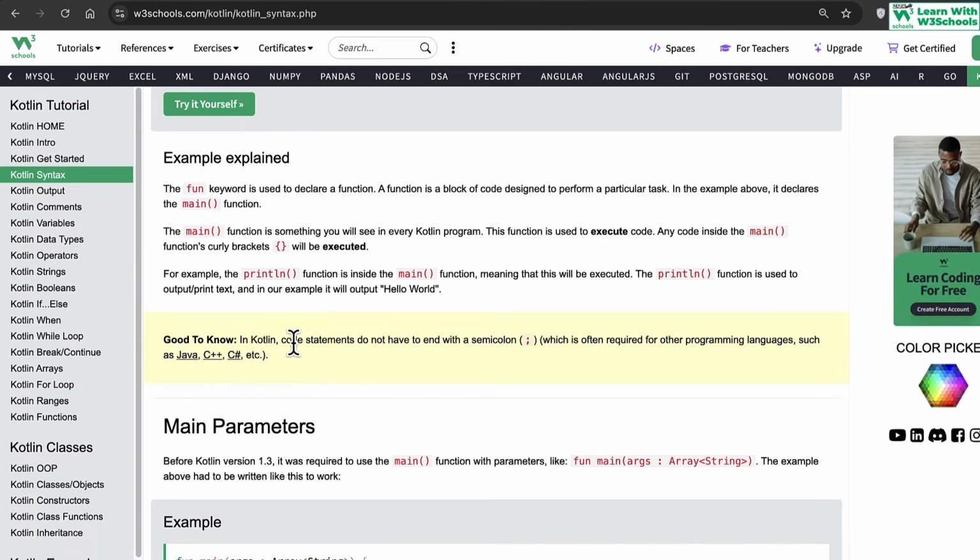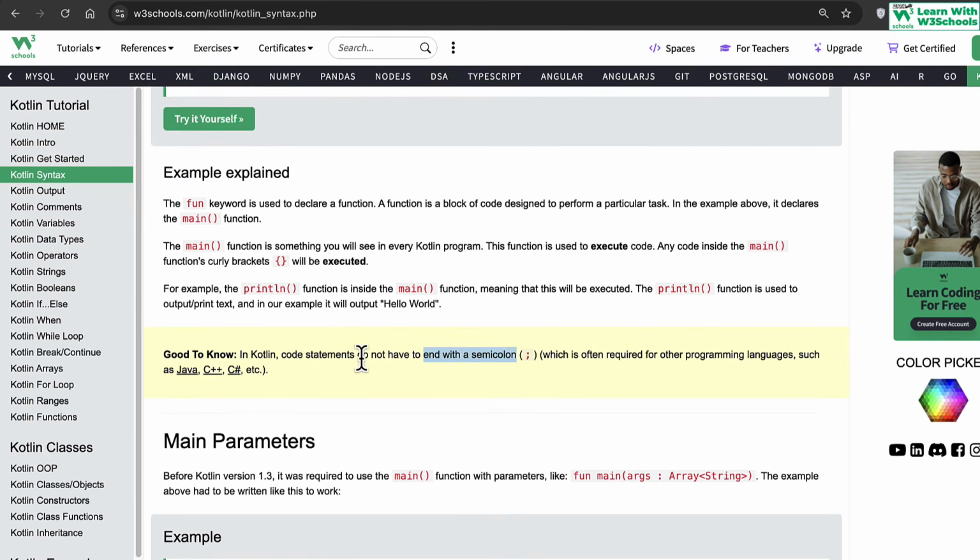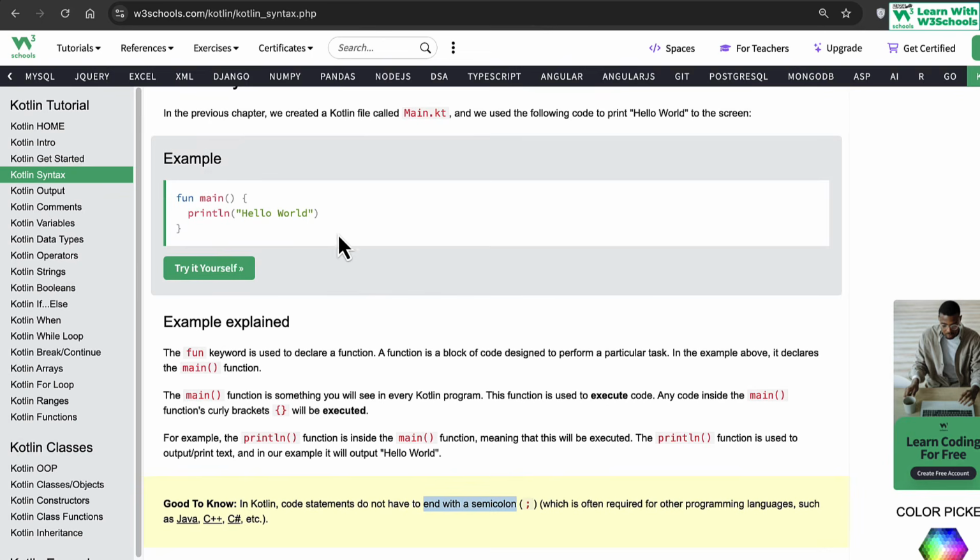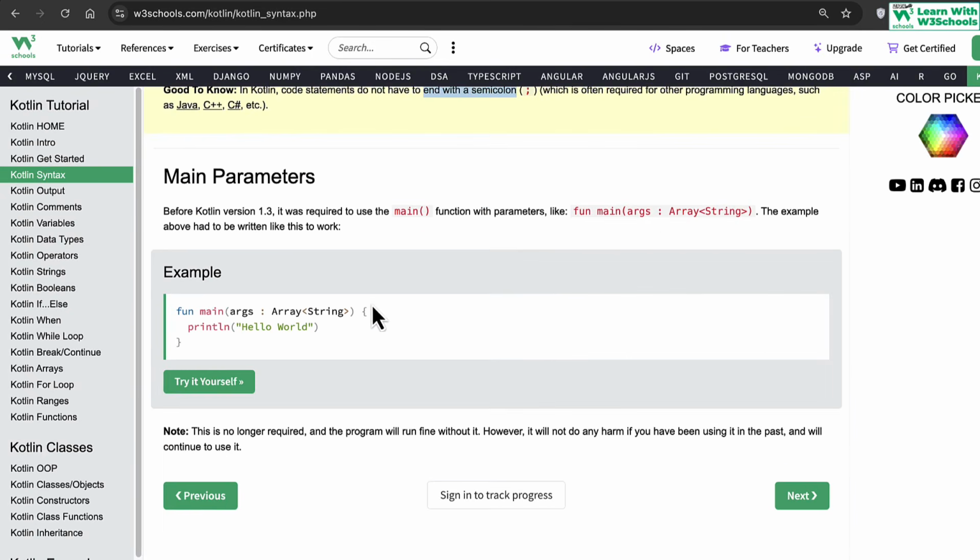Good to know, in Kotlin, statements do not have an ending semicolon, which is often required by other programming languages such as Java, C++, C#, and so on. So do keep in mind Kotlin doesn't need that, Java does. If you're coming from Java, it's a habit to use a semicolon, but from Kotlin's point of view, you don't need that.